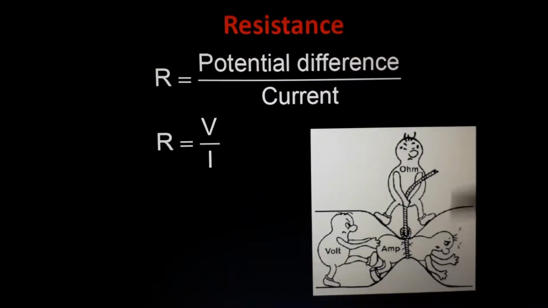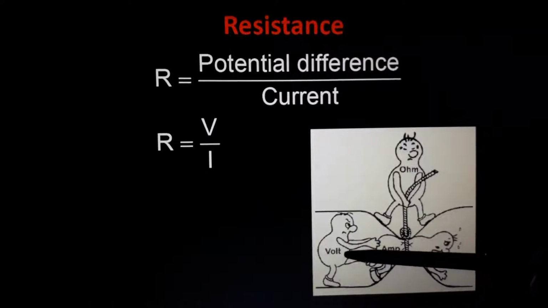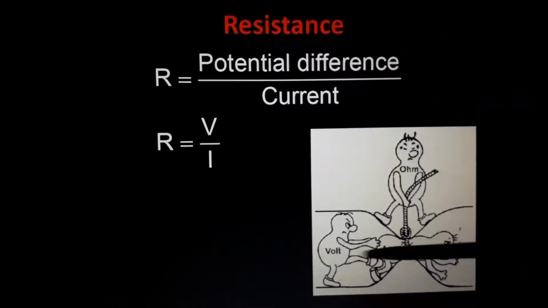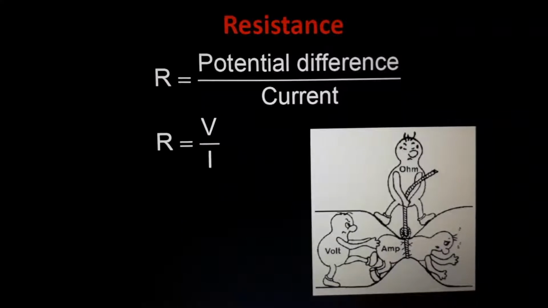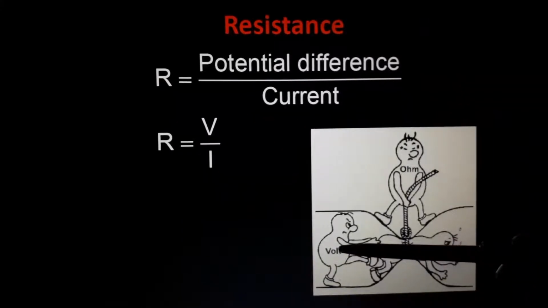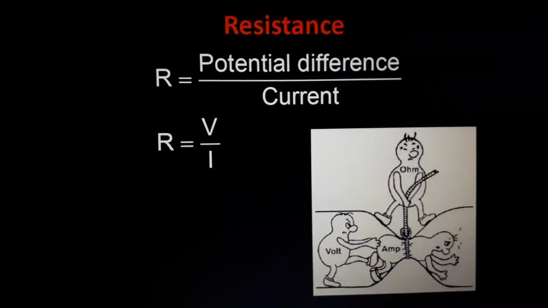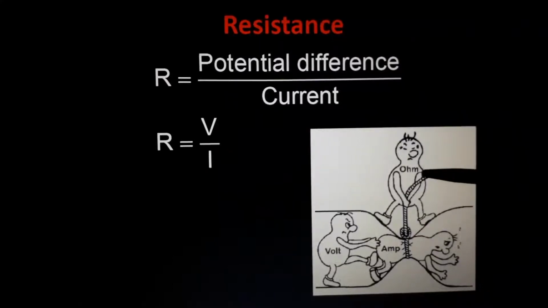Simple diagram. Voltage is doing the work to move the charge from one place to another. When charges move, it is called current. Current is measured in ampere, no doubt about that. But see, ohm, resistance, what is it doing? It is delaying that flow. If this man is stronger than that one, current will flow, that means resistance is low.